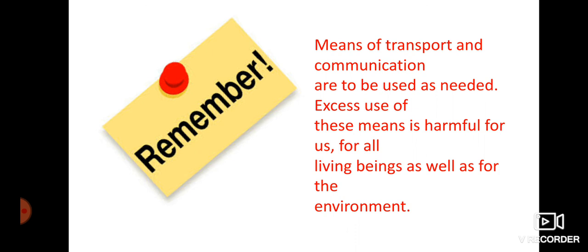Students, now always remember, means of transport and communication are to be used as needed. Excess use of the means is harmful for us and for living beings as well as for the environment. So students, we should take care, as we live, we must let others live.